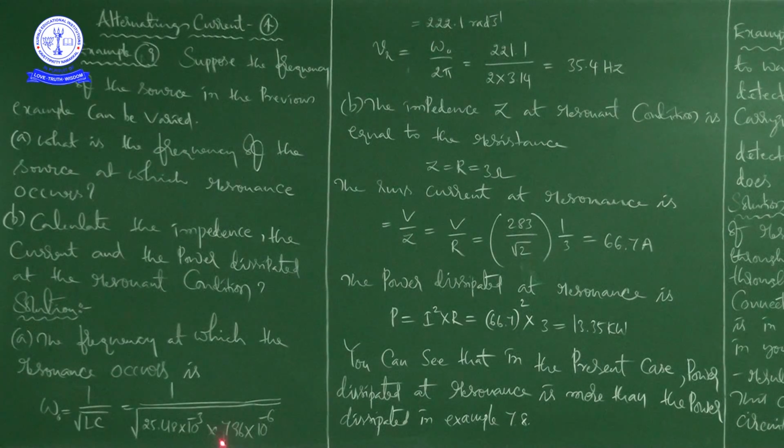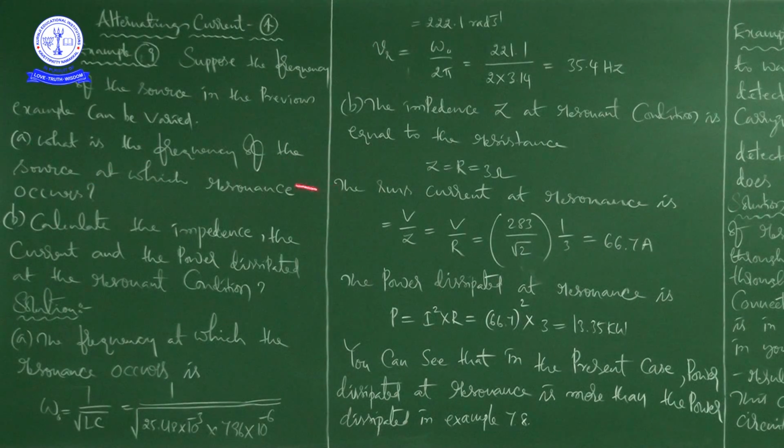You just complete the mathematical process, and this will give us 222.1 radians per second.